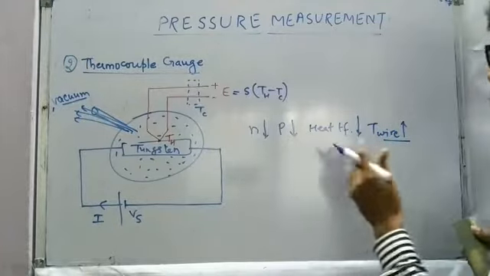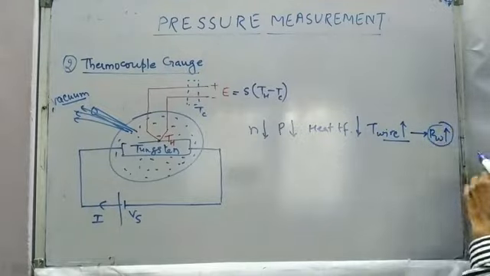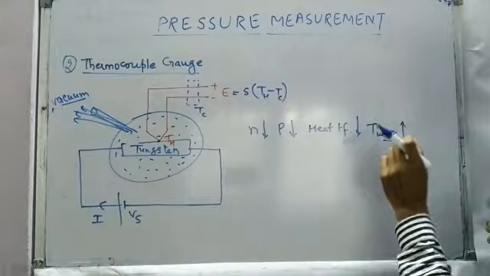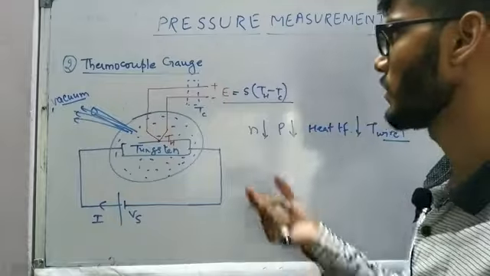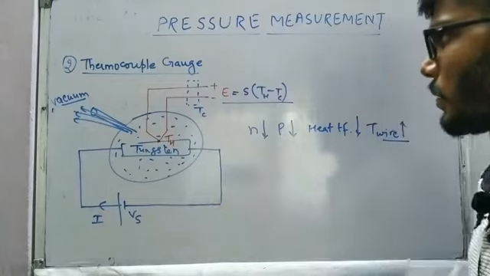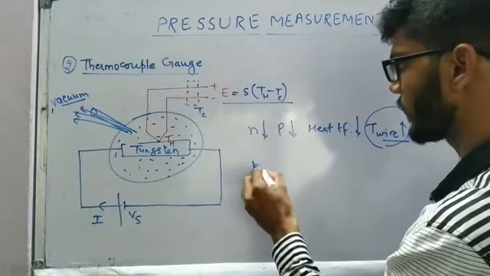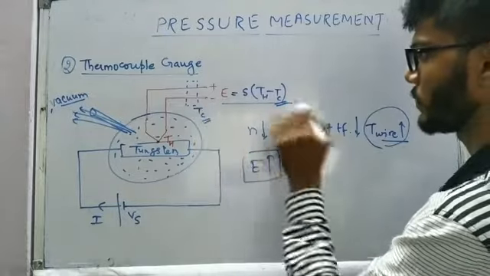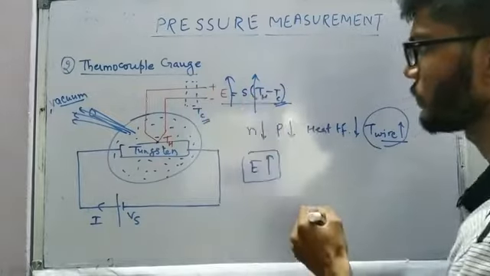In the previous case, if the temperature of the wire increased, we went one step further, in that the resistance of the wire increased. But now we are not measuring the resistance of the wire. Instead, we are simply going to measure the temperature itself with the help of a thermocouple. What the thermocouple says is that the EMF output voltage is given as sensitivity times the hot temperature minus the cold temperature. Now in this case, the temperature of the wire is going to increase, so the EMF voltage output is going to increase, because this particular TC is the reference point, so it has one constant value. So if the temperature of the hot junction is increasing, the EMF output voltage is going to increase.